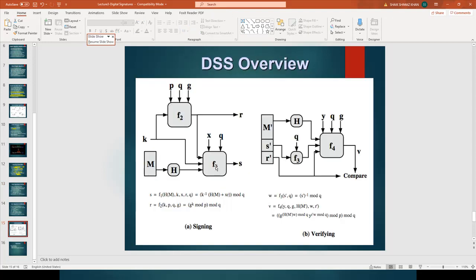We can see the diagram. X is the private key, Q is the part of the global public key, and K is a random value which is used only for signature creation. They all go as the input to signature creation, and the message is hashed, that also goes as the input, and the output is S. So this R and S together make the digital signature. R comma S is the digital signature.